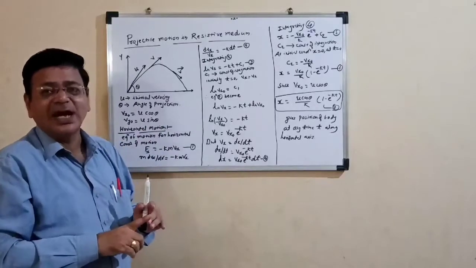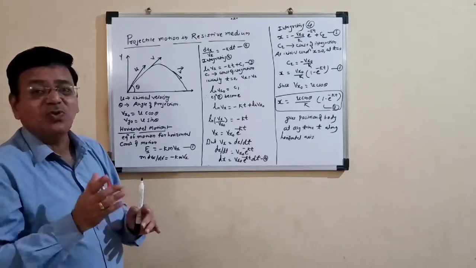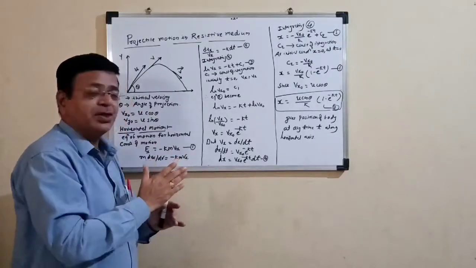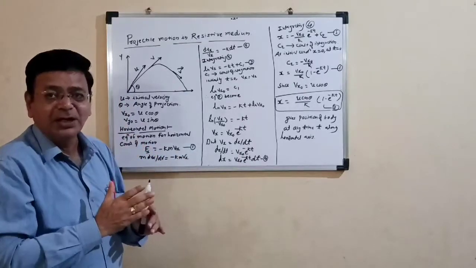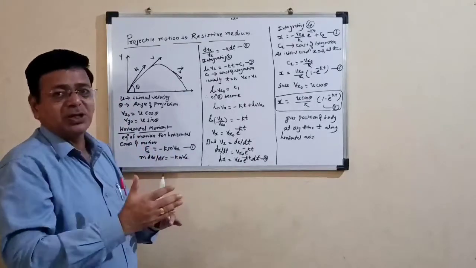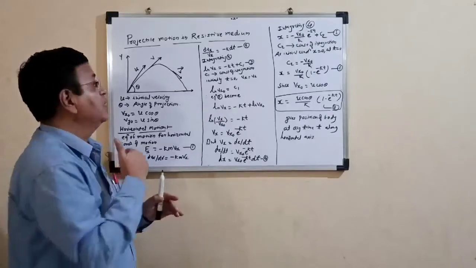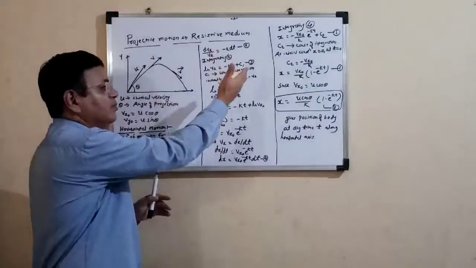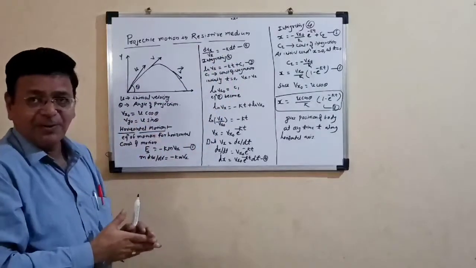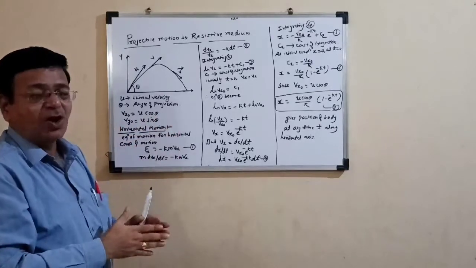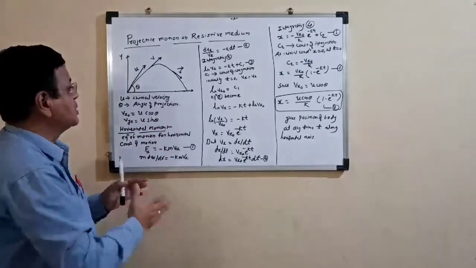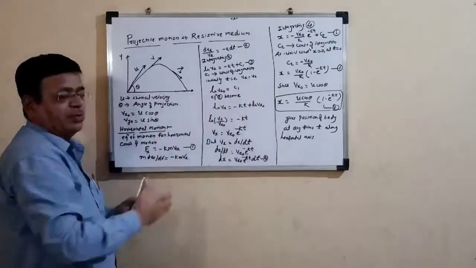The third is that the resistive force acting on the projectile body is directly proportional to, and opposes, the motion of that body. These are the three assumptions. On the basis of these we consider the mathematical equations.